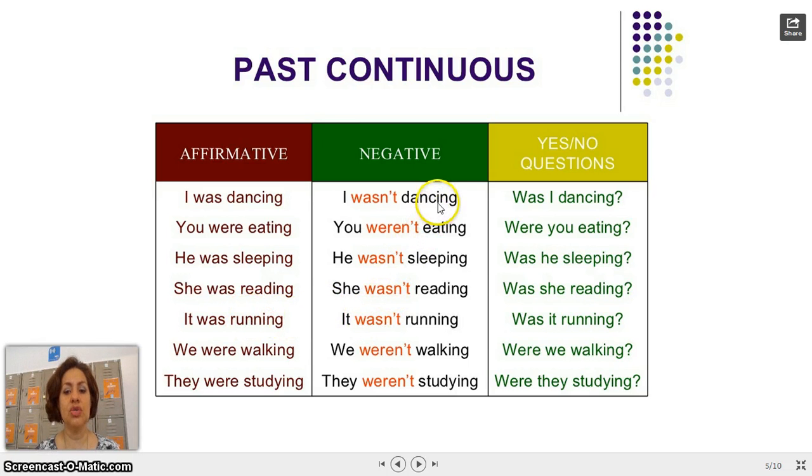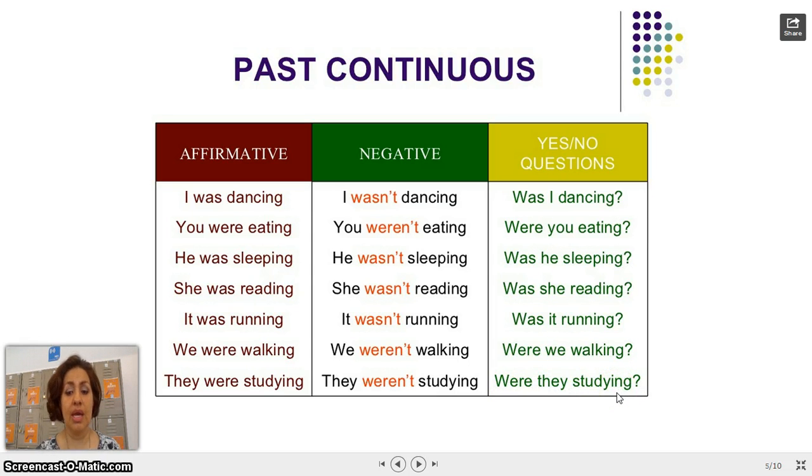Okay, as you can see, the structure is the same. The verb ends with ing. But to make yes/no questions, we are going to start with the W word, was or were. Okay, let's see the examples. Was I dancing? Were you eating? Was he sleeping? Was she reading? Was it running? Were we walking? Were they studying?